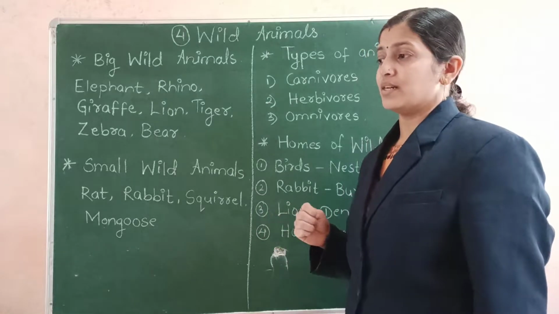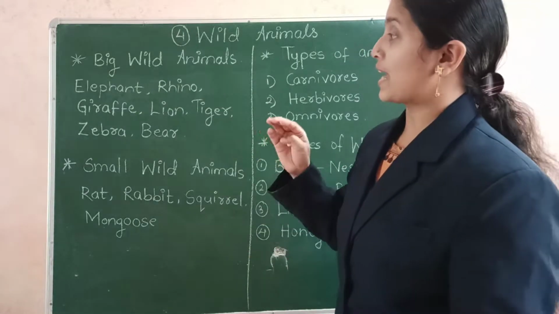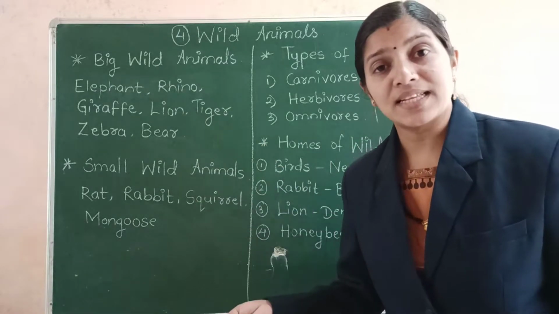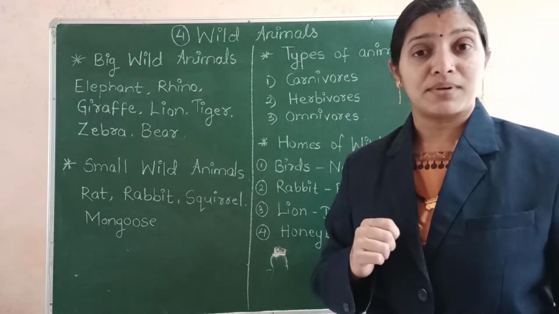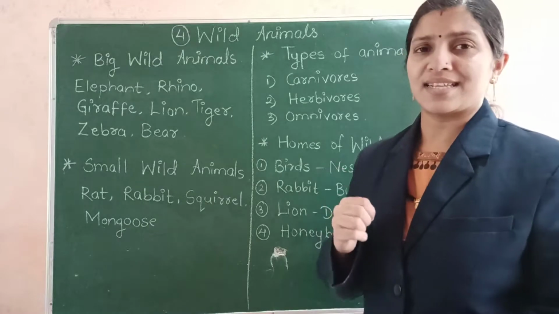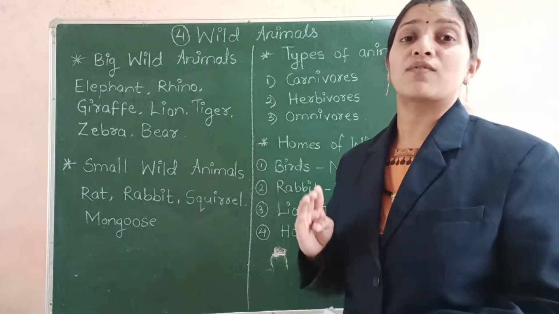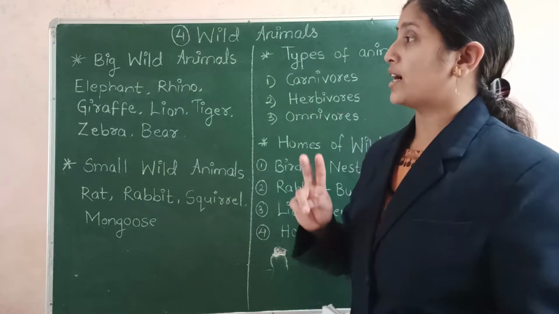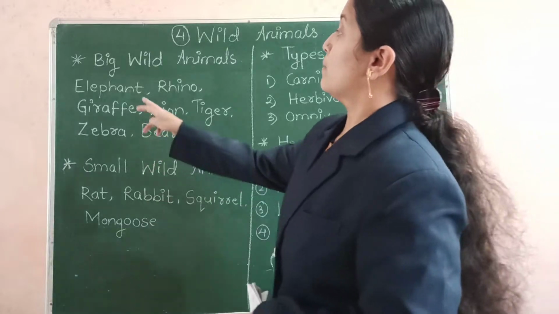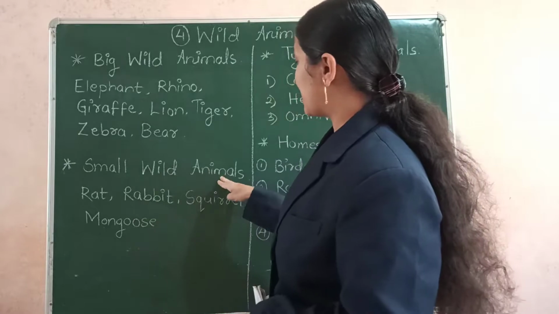All these animals are not of the same size. Some animals like elephants, rhino, yak, they are huge. They are big in size. But the animals like rabbits, rats, mongoose, snakes, they are smaller in size. So on the basis of their size, they are divided into two groups. And the two groups are big wild animals and small wild animals.